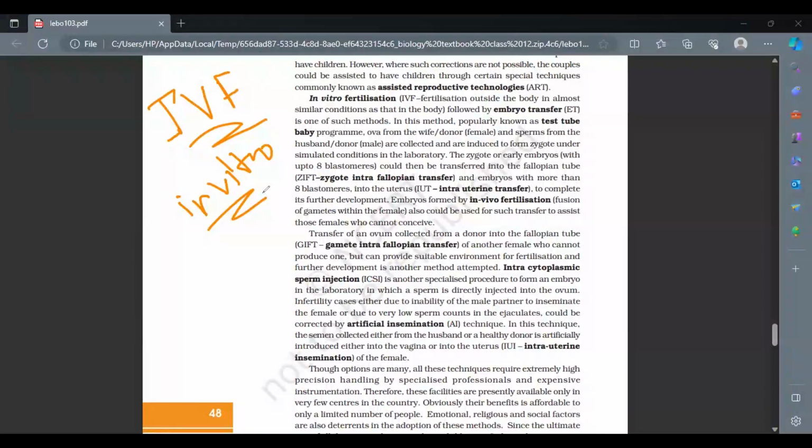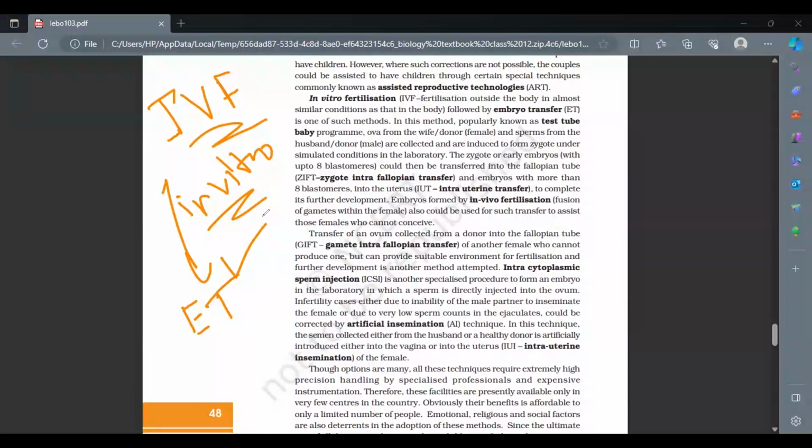Outside the body, similar conditions under which fertilization can happen, the proper temperature, the nutrients, everything is supplied to the gametes, and the fertilization happens outside. Once the fertilization is done, obviously the cleavage and the morula stage will be reached and the embryo formation will happen. So IVF will be followed by what is called ET, the embryo transfer we are talking about.